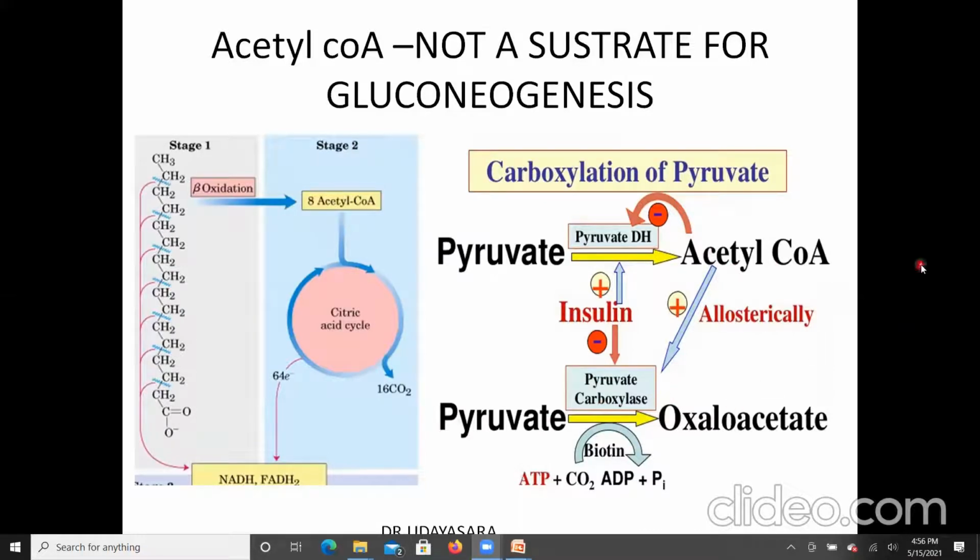In the case of the fed state, what happens? There will be a low level of acetyl-CoA because it is utilized for the synthesis of fatty acid. While in fasting, there will be increased acetyl-CoA from fatty acid oxidation, and this acetyl-CoA is an allosteric activator of pyruvate carboxylase. Pyruvate carboxylase favors gluconeogenesis.